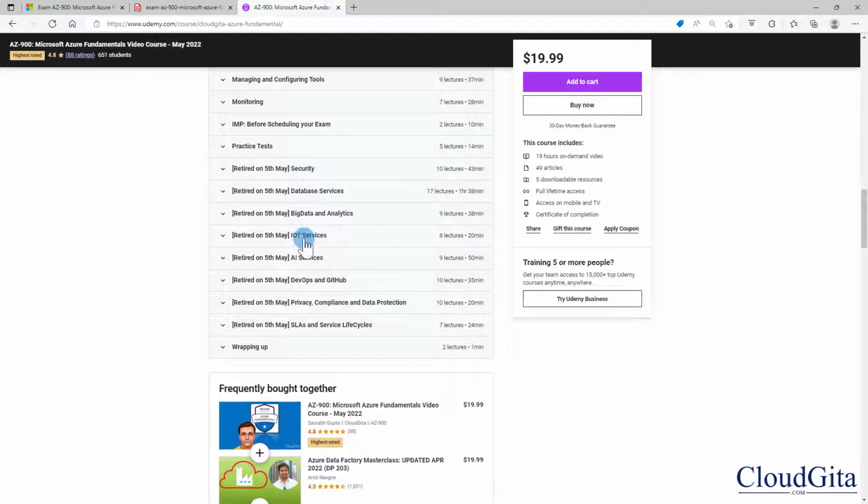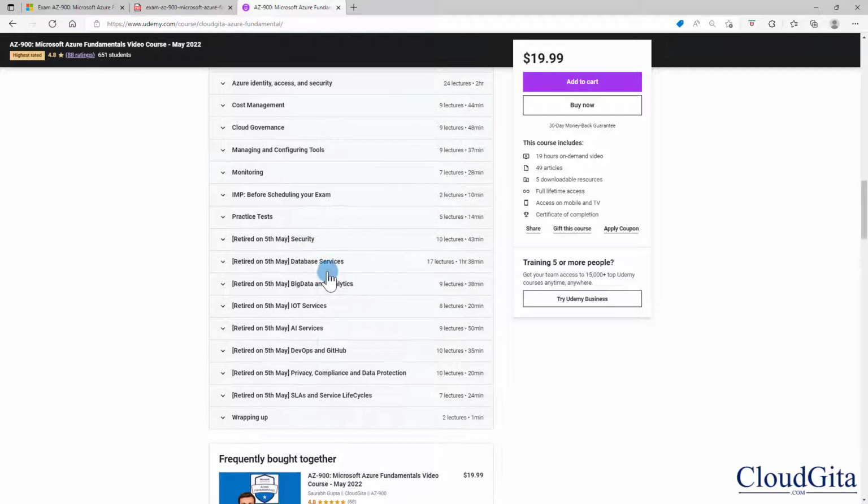And actually I still want to keep some of this content here at least for some time, and as per student feedback I can keep or remove it in the future because some of these services are important. I always believe that certification doesn't mean just getting an official certificate from Microsoft, but it actually means that you know the stuff, you know Azure much better than before, right? So if you want to know Azure fundamentals, you should actually know about all these different services. So I'll decide later whether I want to keep it or remove it.